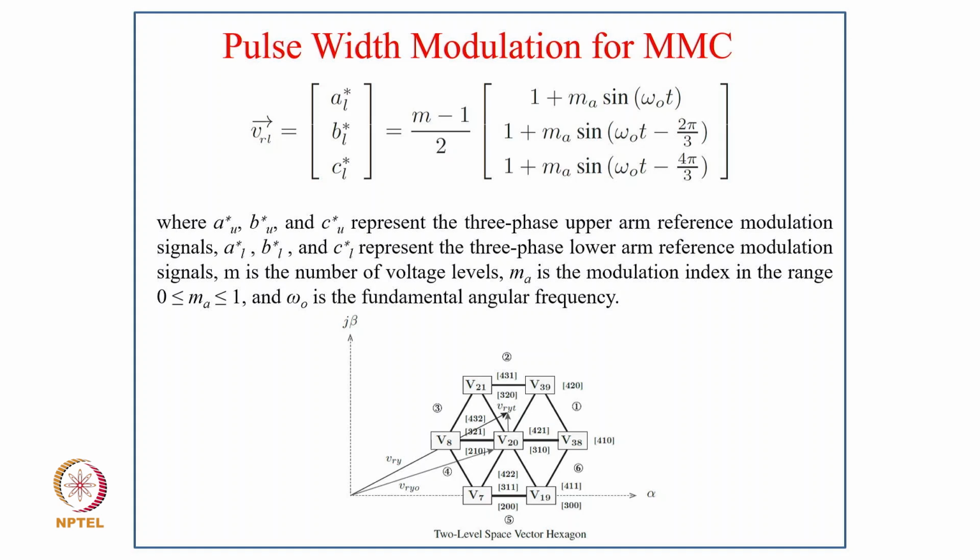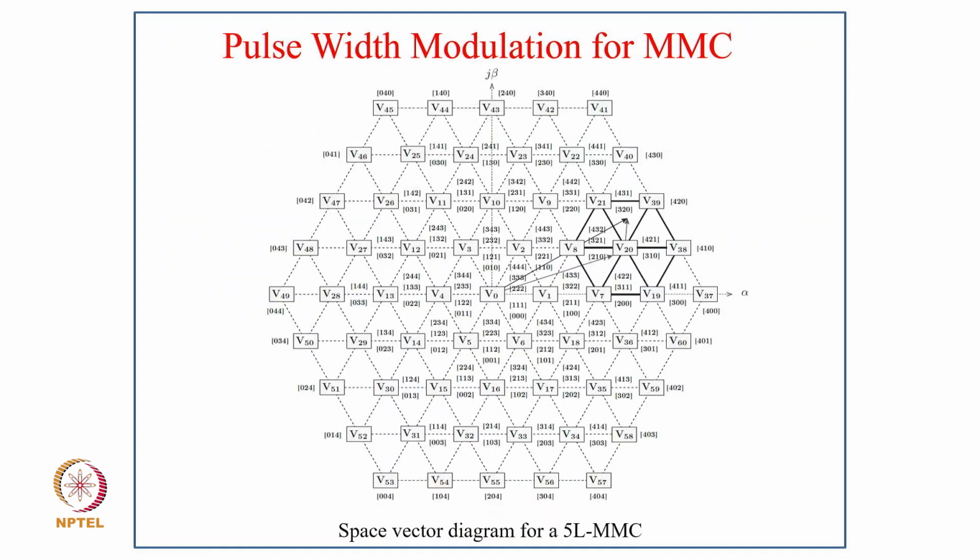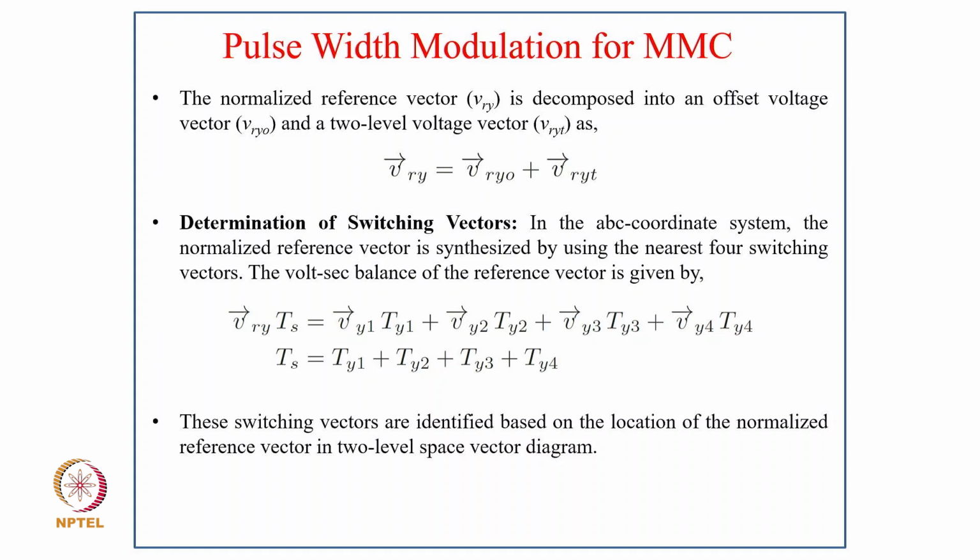You can see what 2-level space vector modulation would look like, and this is a typical space vector diagram for a 5-level multilevel inverter. You have a lot of combinations in a 5-level converter, and many are redundant, and some are logical states. Now coming to the normalized reference vector, V_R is decomposed into an offset voltage vector and a 2-level voltage vector, so V_R equals V_R0 plus V_R2-level. Next, determination of switching vectors: in the ABC coordinate system, the normalized reference vector is synthesized by using the nearest 4 switching vectors.